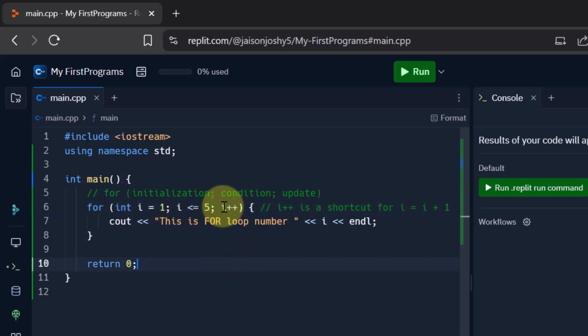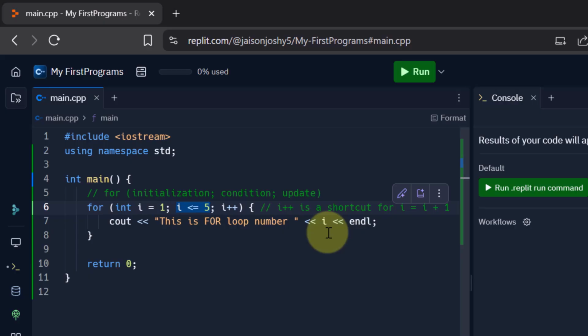Now when i becomes 2, what happens? It will again check the condition: is 2 less than or equal to 5? Yes, condition is true. So when the condition is true, it will print this line again: this is for loop number 2. Then the increment happens. So 2 now becomes 3. Now is 3 less than or equal to 5? Yes, it is true. So it will print this: this is for loop number 3. Similarly, it will go for 4, then it will go to 5.